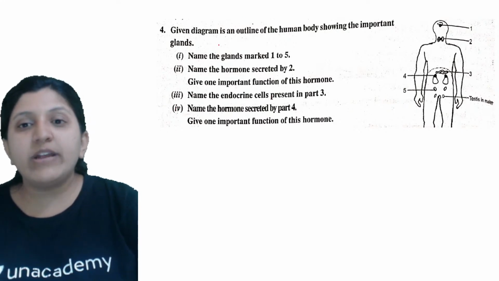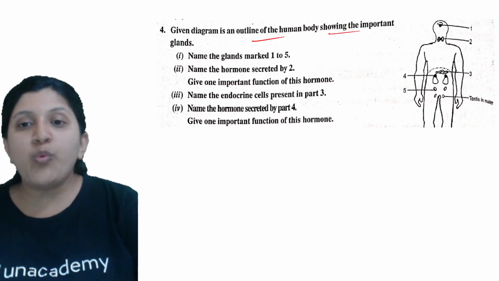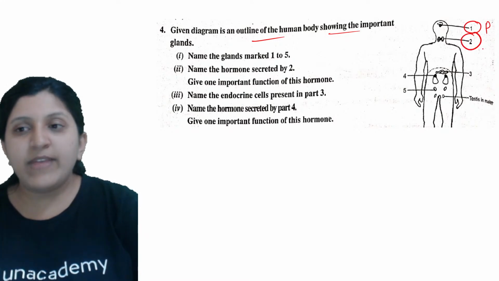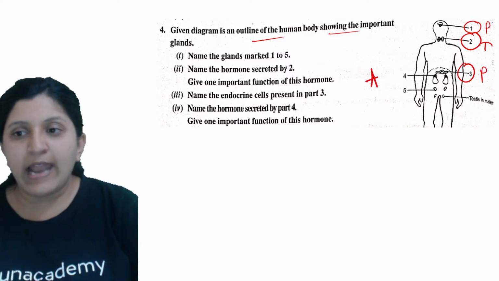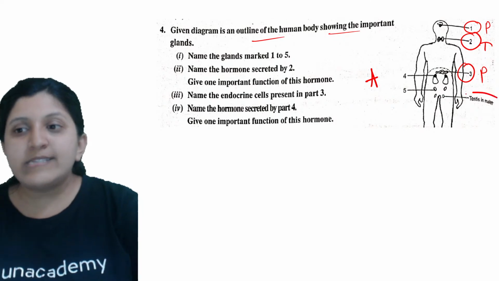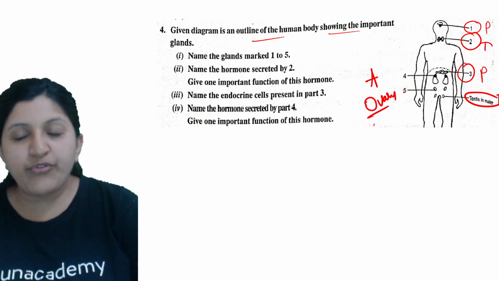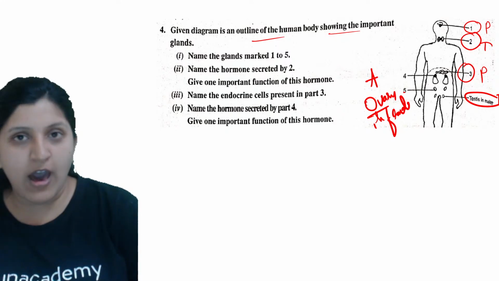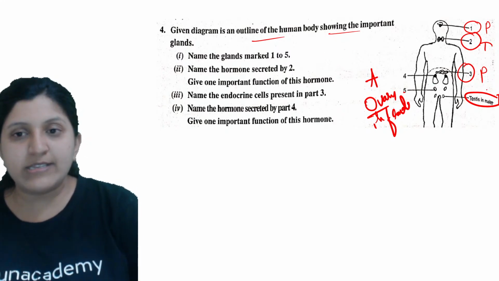Now the given diagram is the outline of the human body showing the important glands. Parts 1 to 5 you need to label. This you have already done: pituitary, then this one is thyroid, this one is the pancreas, then you can see there is an adrenal gland. Here testis in male is given, so this one can be ovary in case of female. Ovary in case of female also produces a hormone.